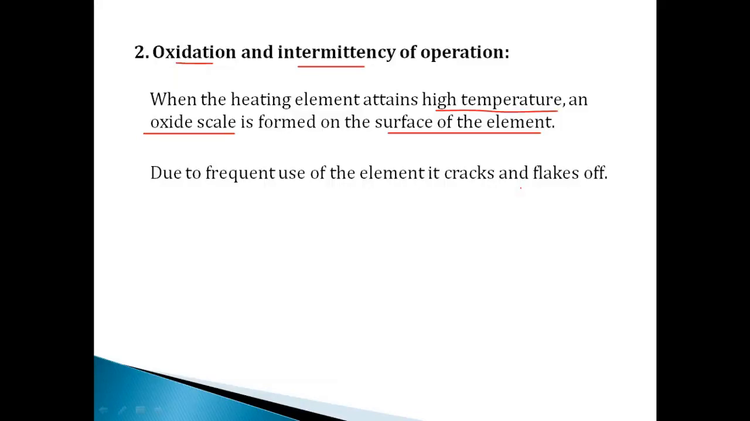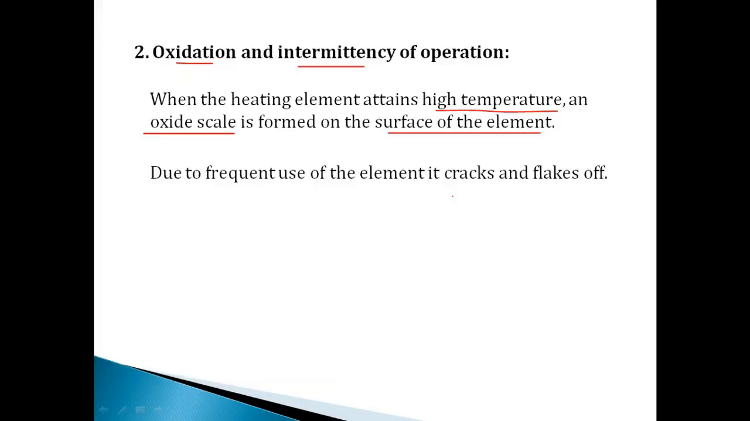If you include iron with a nichrome, then that will get oxidized earlier, at 900 degrees Celsius only. So when we increase the temperature, the oxidation effect comes into the picture, and that creates a layer on the surface of the element. Due to frequent use of these elements, this layer or oxide scale is subject to stress, that is thermal stress, heat stress. Due to frequent heating and cooling, it cracks and also flakes off. So that is how the breakdown will occur.